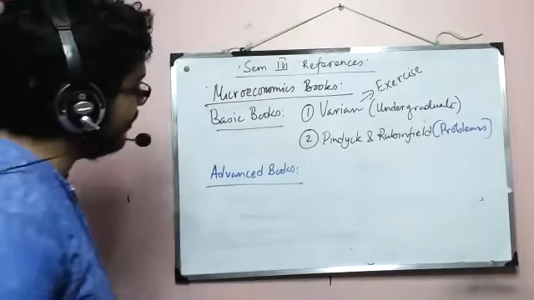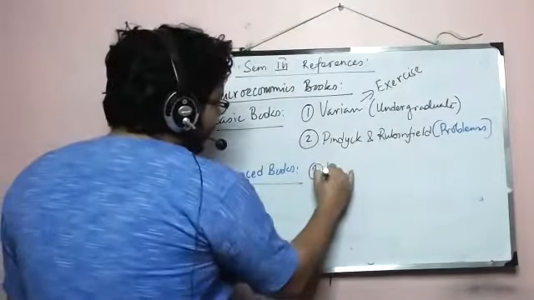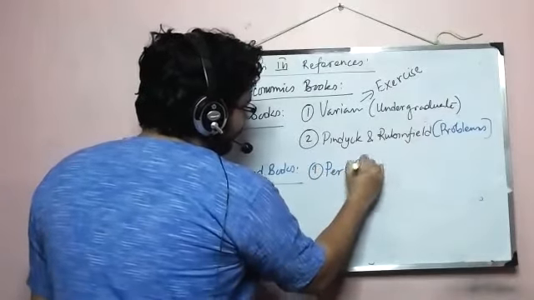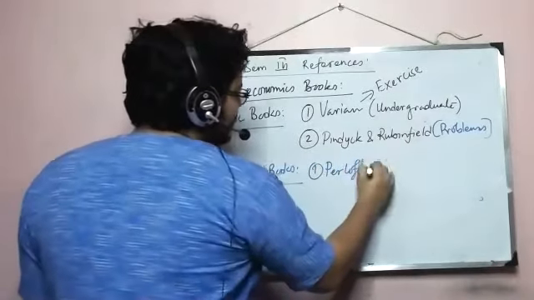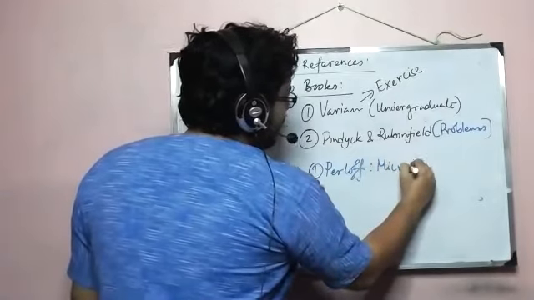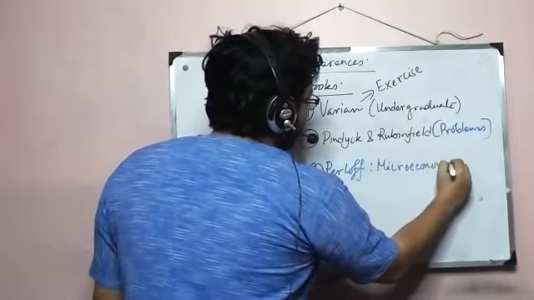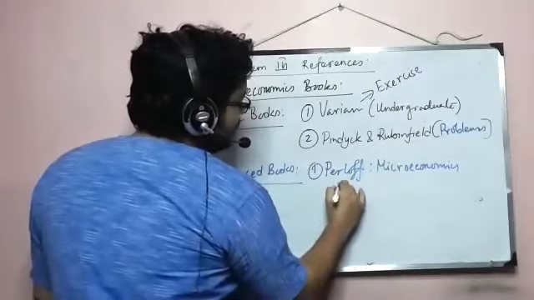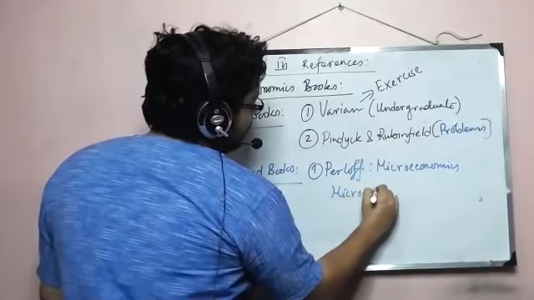So what are those? Number one is Perloff. Perloff has two versions. Number one is Microeconomics, and number two is Microeconomics with Calculus.